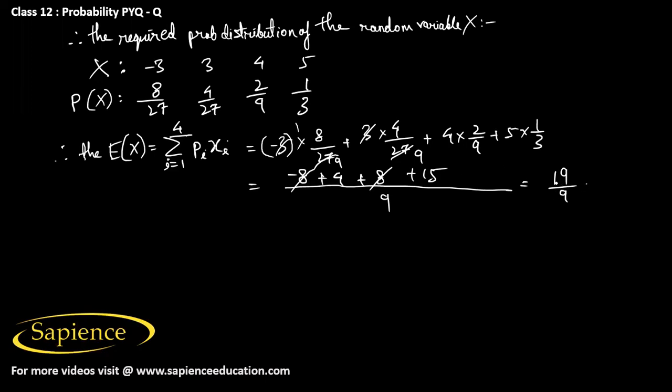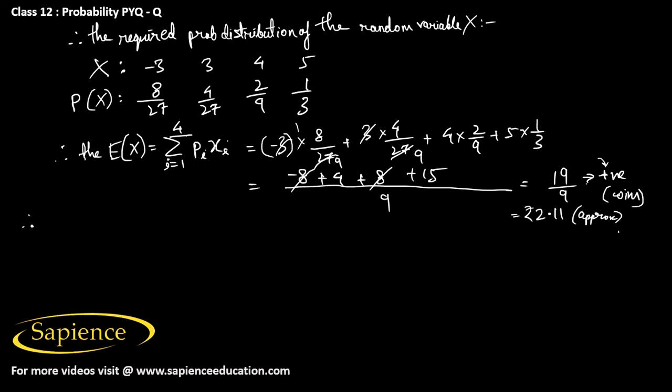Since the expected value is coming positive, his expected value is that he will win. So he wins since the expected value of x is positive. So it is approximately 2.11 rupees. Okay, so it is 2.11 approx.